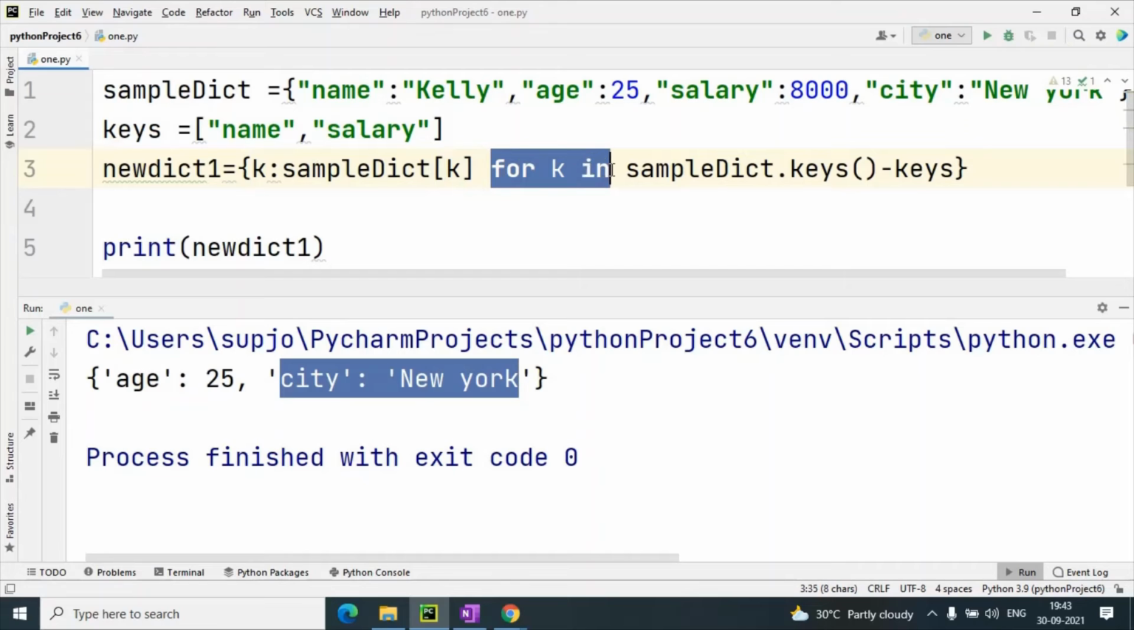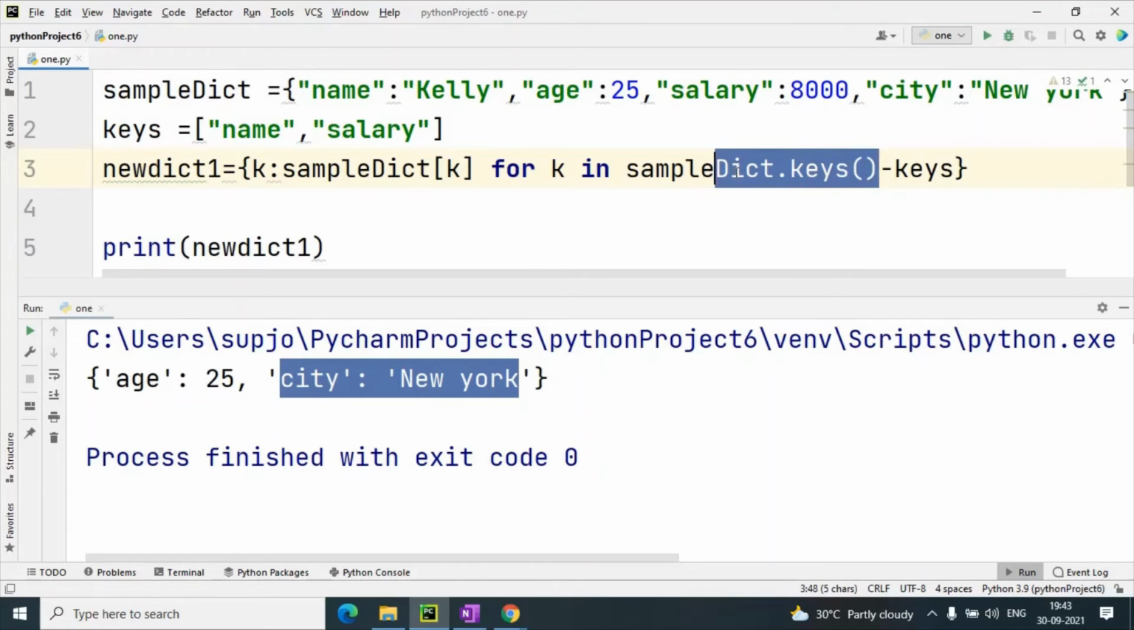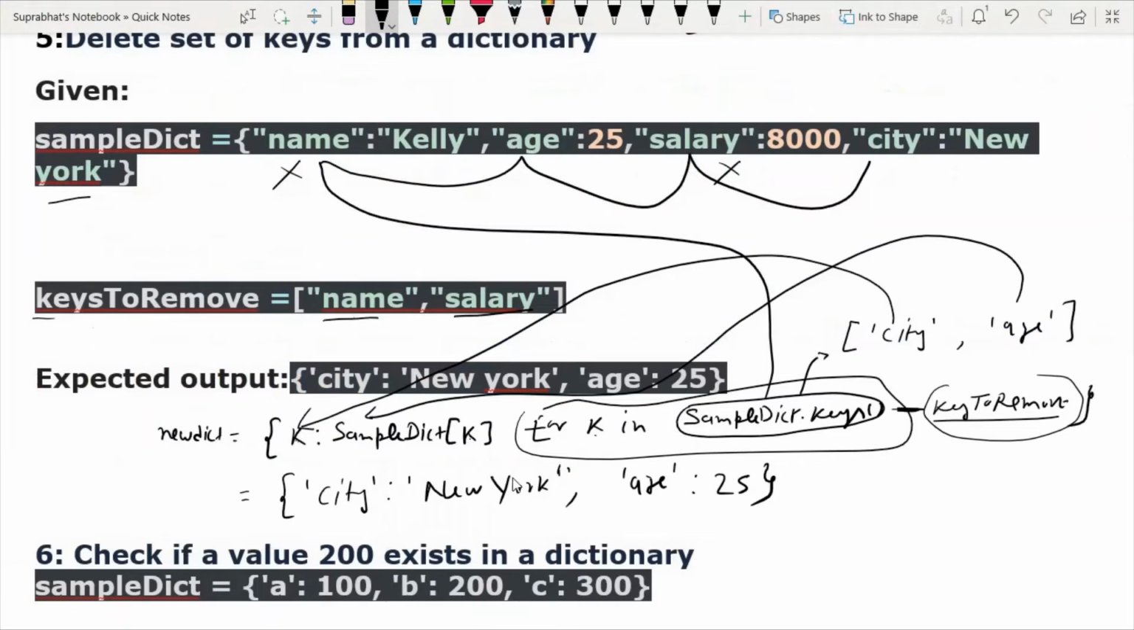This is called traversing in dictionary that we had discussed. For k in sample dict dot keys, it will give all the keys, and from all these keys we have deleted the keys like name, salary. So now this is the final output that we can see on the screen. So this is the question. Now everyone understand this question?